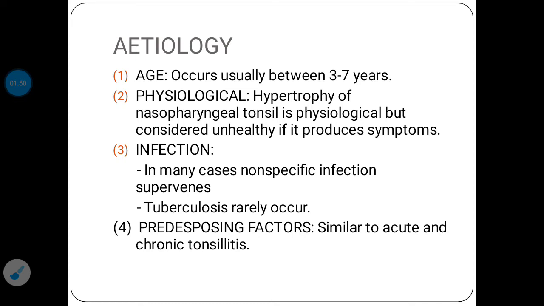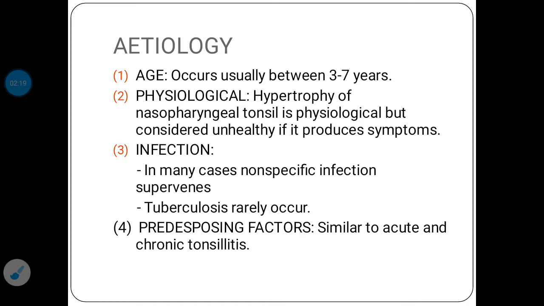Apart from that, infection also produces adenoids and leads to symptoms. So non-specific infection supervenes in the hypertrophied adenoid and then symptoms start, or rarely tuberculosis also causes symptoms.